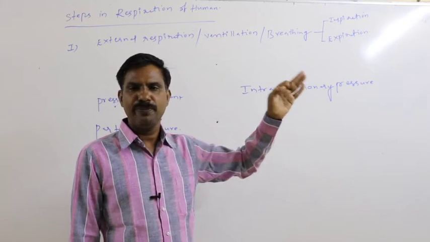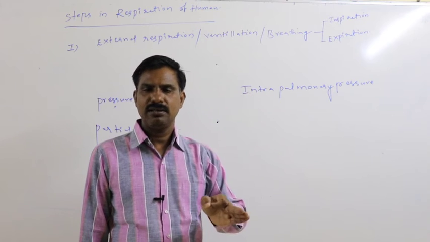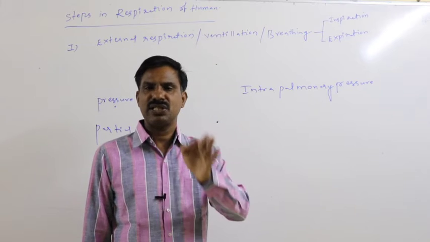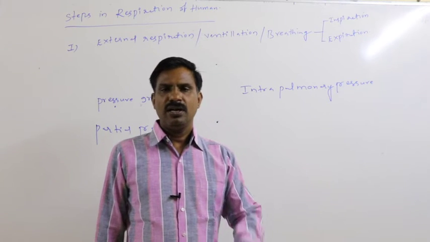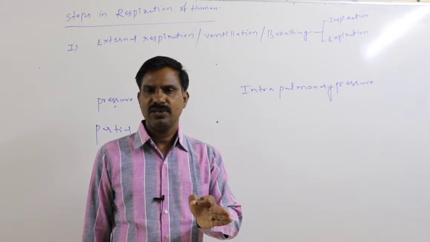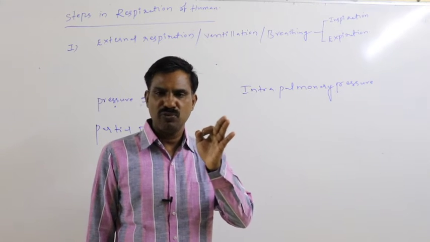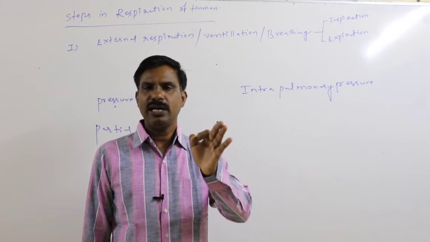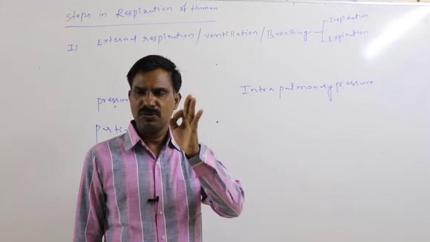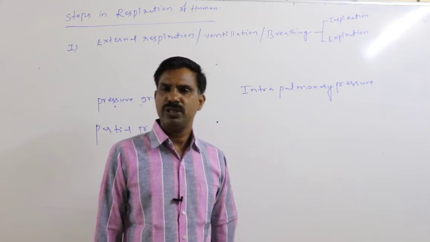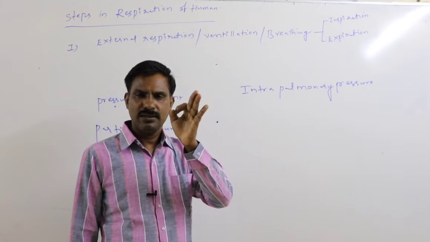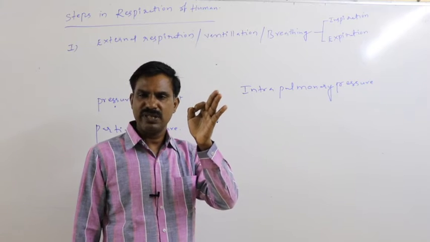Whenever the intrapulmonary pressure becomes negative compared to atmospheric pressure, only then does atmospheric air reach into the lung freely, because gases always move from a higher pressured area to a lower pressured area. So for inspiration to occur in breathing, the intrapulmonary pressure must become less than atmospheric pressure.